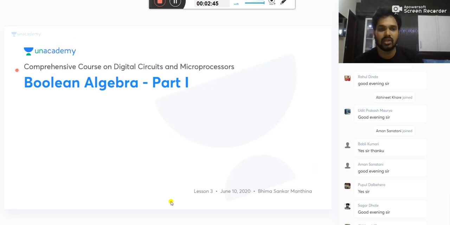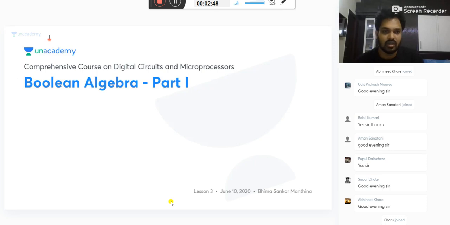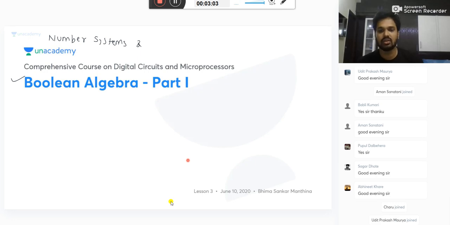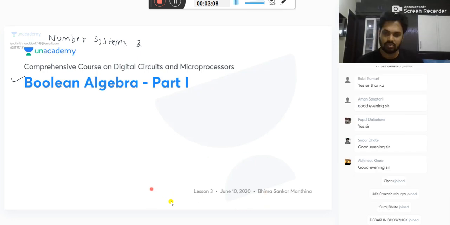Boolean algebra will be starting today, and also the leftover part of number systems. First, I will complete that part, and then I will come to this part. Fine. Okay, so now let's start the continuation. Yesterday in class we have seen Gray code, BCD codes, BCD arithmetic. Up to that we have discussed. Now the next part of the number systems.